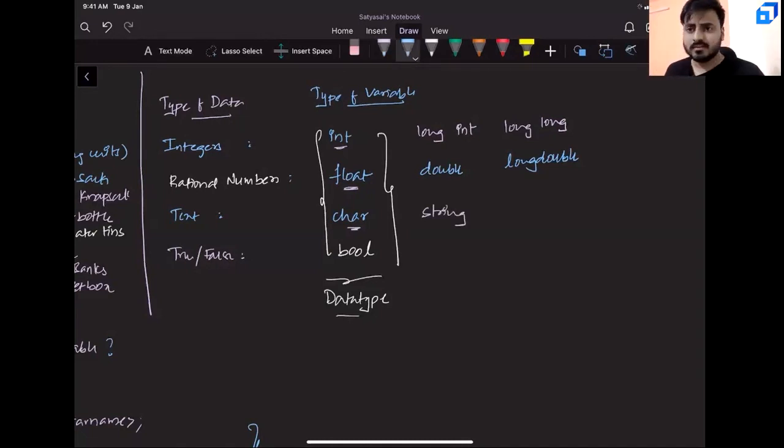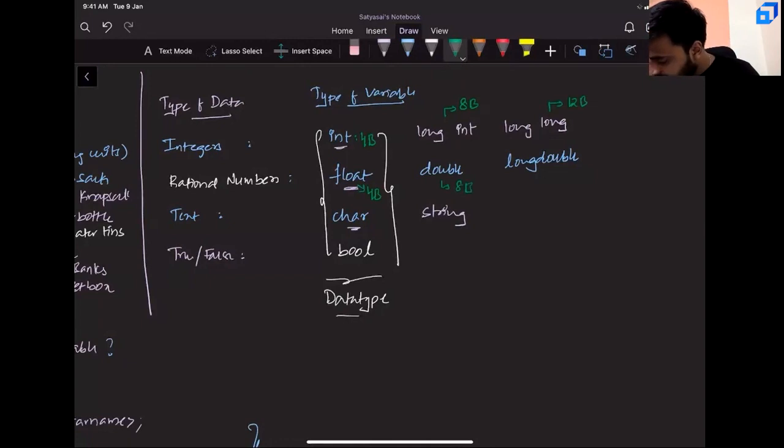Now you can ask a question. Okay, sir, we'll use long to store big, but big is fine, how big? I mean, you have to understand the meaning of big, right? So to understand that, let us understand the sizes of each data type. At max, in int, we can store 4 bytes. In long int, you can store 8 bytes. Then this will say 12 bytes.